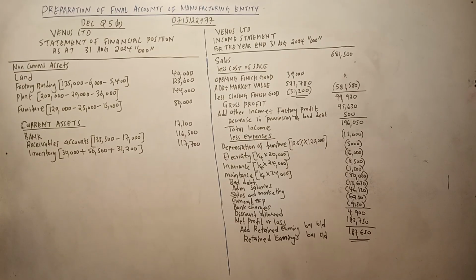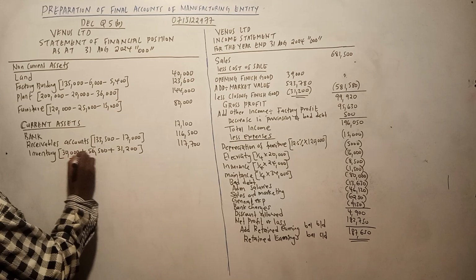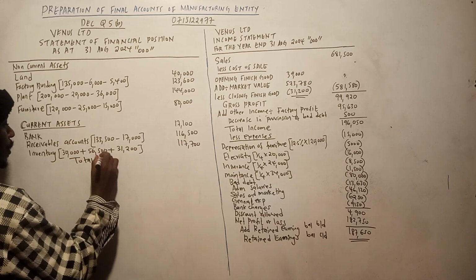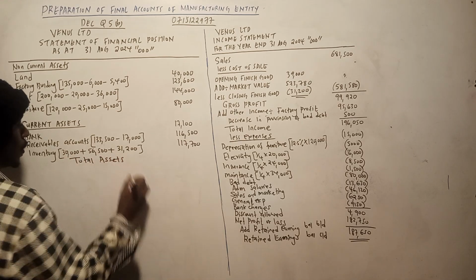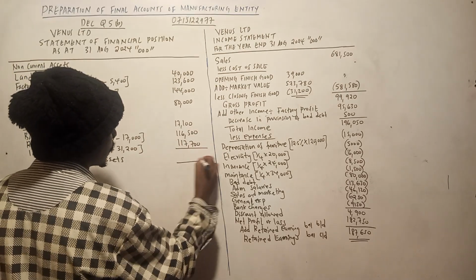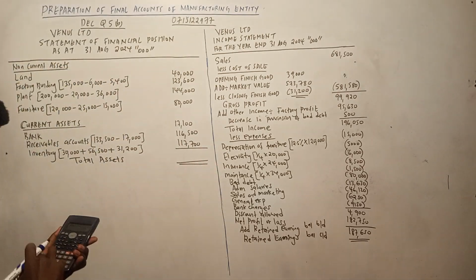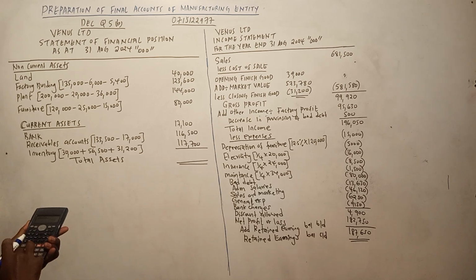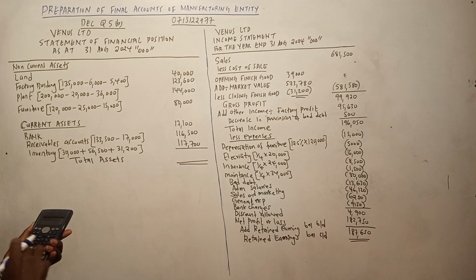Then we are done with those. So we get the total assets. Total assets. So we say 40,000 plus 123,600 plus 144,000 plus 80,000 plus 17,100 plus 116,500 plus 117,700.